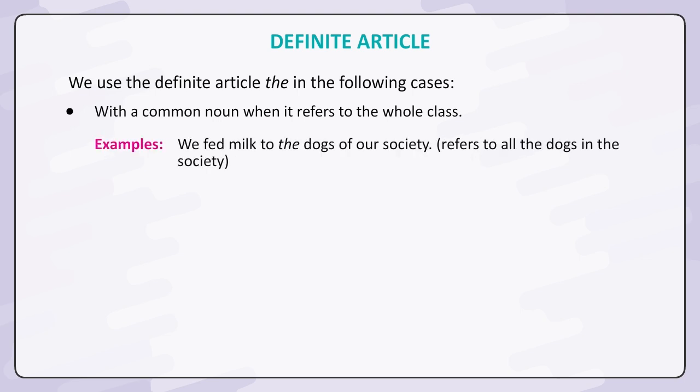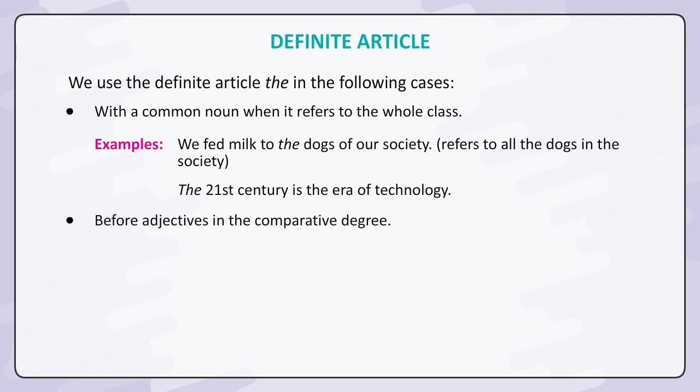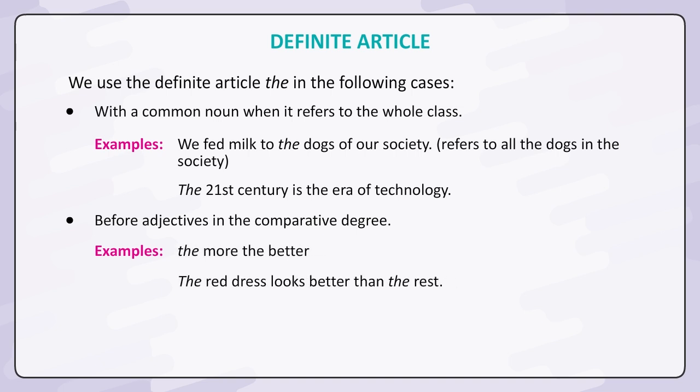With a common noun when it refers to the whole class. Examples: we fed milk to the dogs of our society, refers to all the dogs in the society. The 21st century is the era of technology. Before adjectives in the comparative degree. Examples: the more, the better. The red dress looks better than the rest.